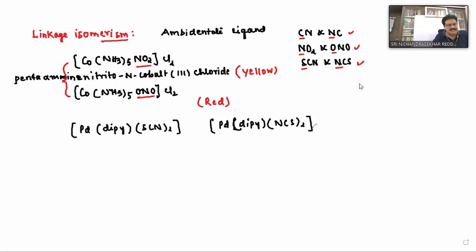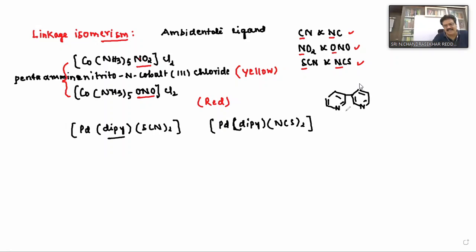Tell me the name of the first compound. What is dipy? Dipyridyl. Okay, so this is N, and you can take this.